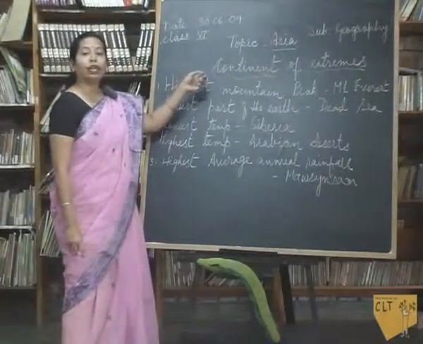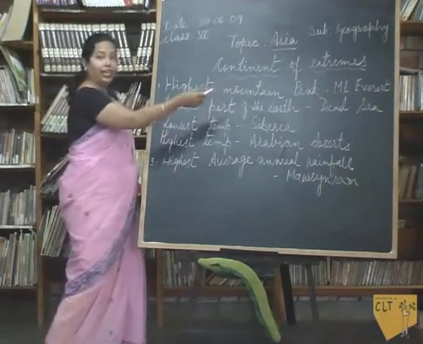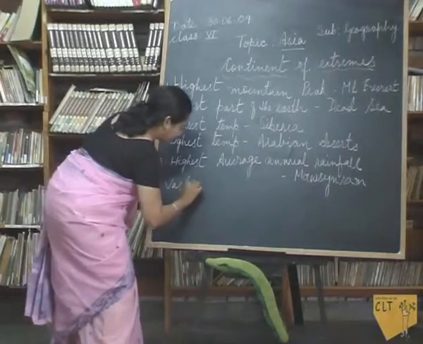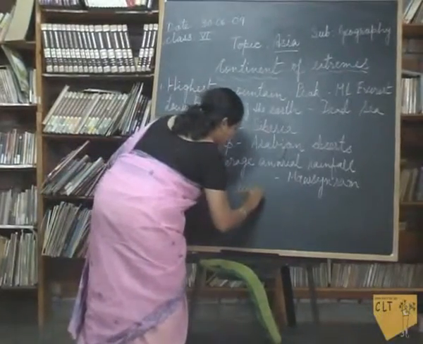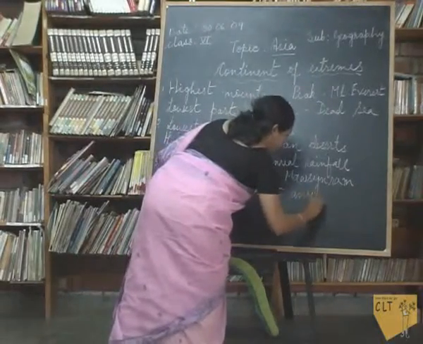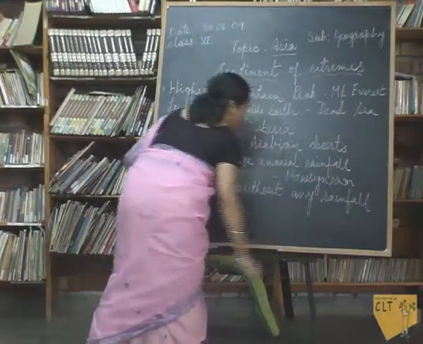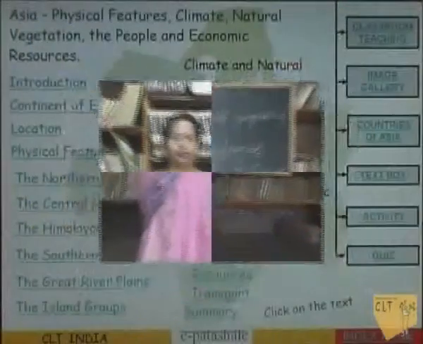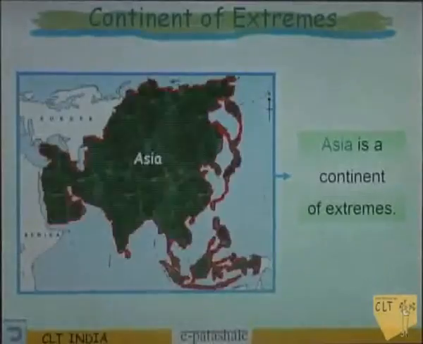Why is Asia called the continent of extremes? Because it has the highest mountain peak, that is Mount Everest. And also we have vast areas which do not have any rainfall. Because of all these factors, Asia is called the continent of extremes.